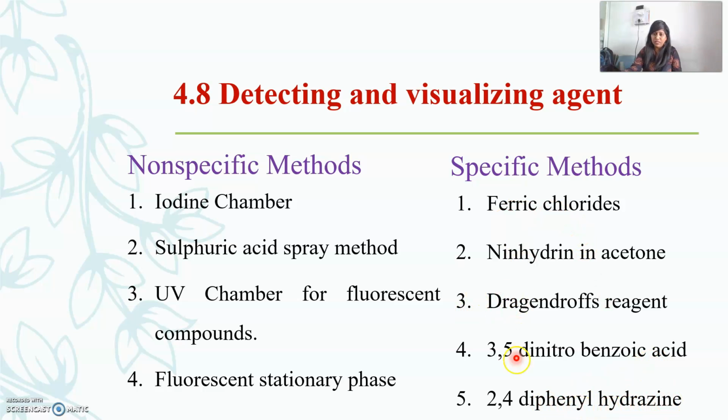Different types of chemical reagents are utilized for different types of components to be analyzed. Ninhydrin is utilized for amino acids, Dragendorff for alkaloids, ketones are analyzed by ferric chloride, dinitrobenzoic acid, and 2,4-dinitrophenylhydrazine, which is also utilized for some other types of chemical compounds that have to be properly visualized.